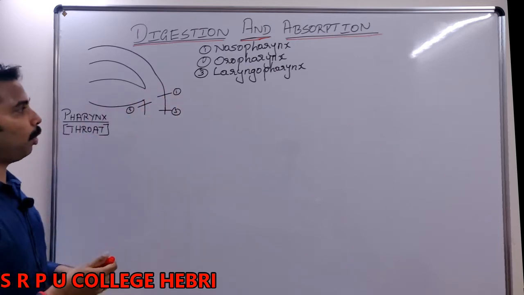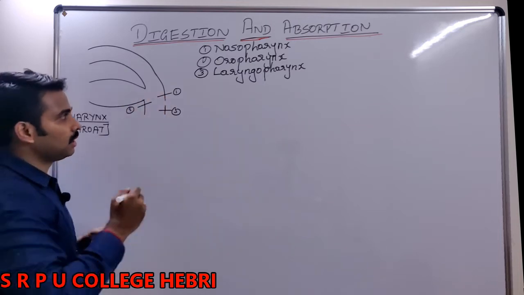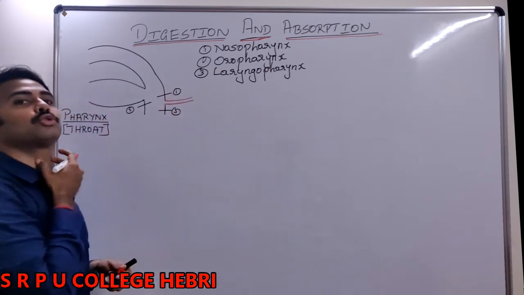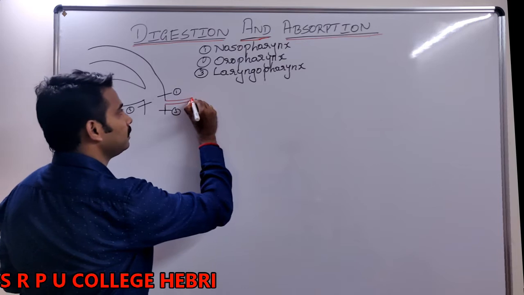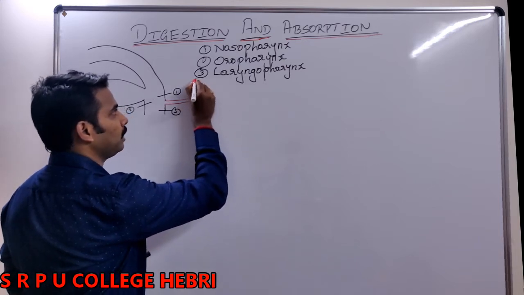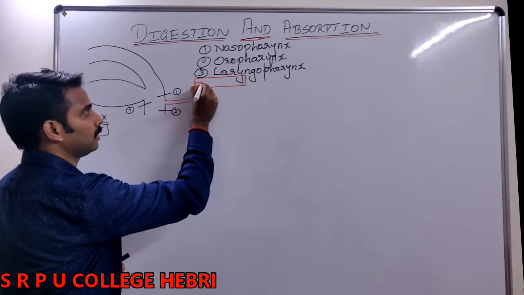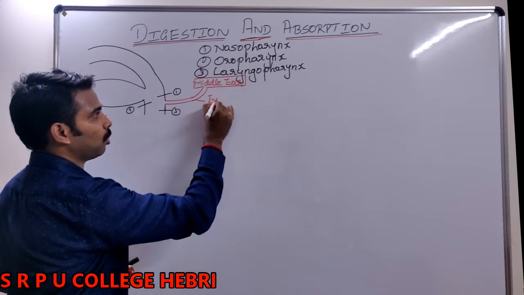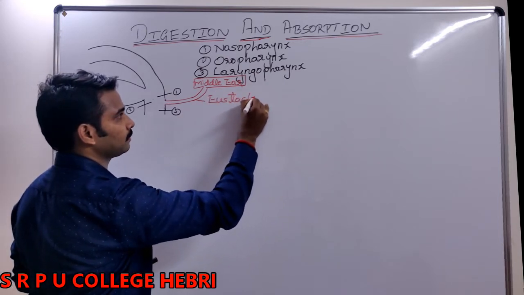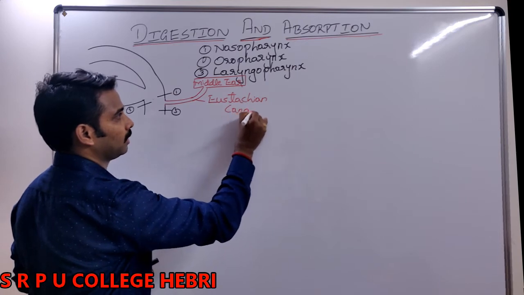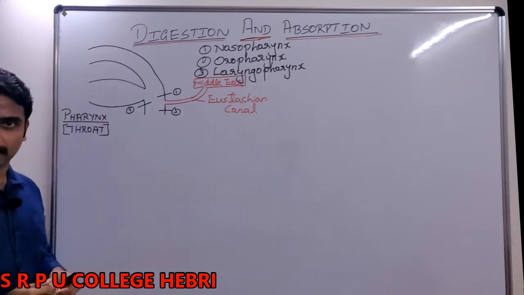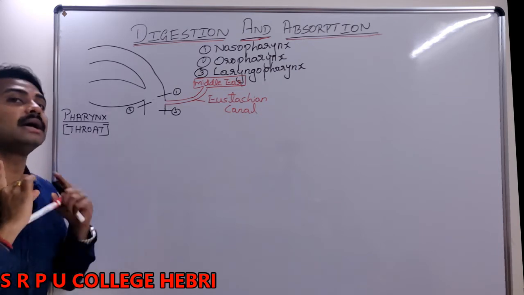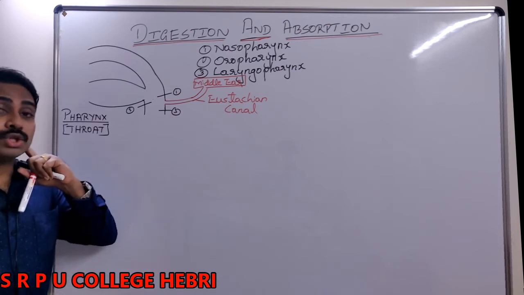And a very important point when we speak about this pharynx is, from the pharynx one canal will arise. Nothing but from the throat one canal will arise. This canal later joins with which one? Middle ear. This canal is called Eustachian canal. What is that called? Eustachian canal is the one that arises from the pharynx or throat, from inside, and later it joins with our which one? Middle ear.